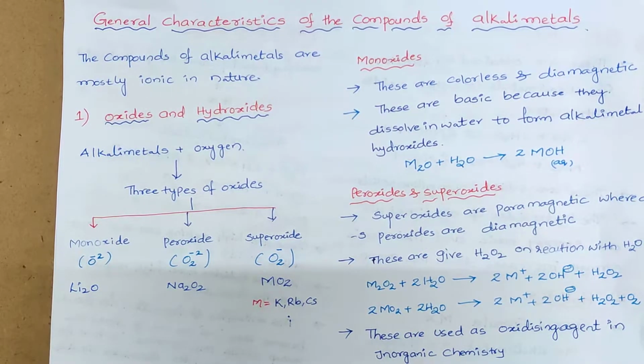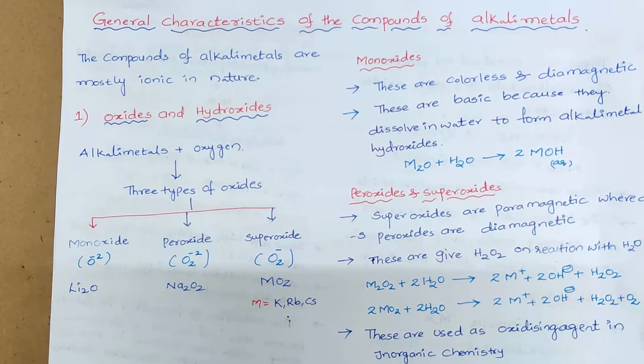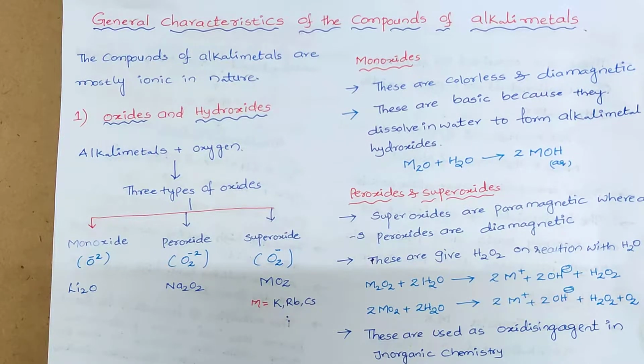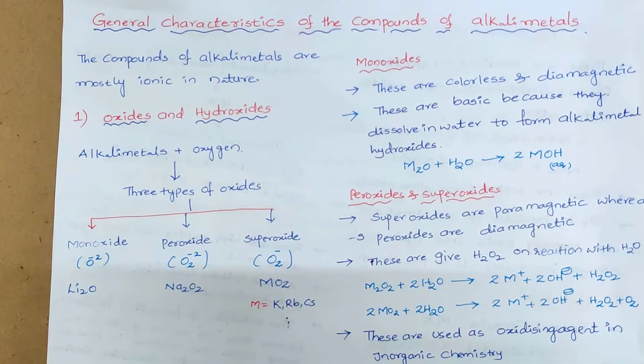When we observe the properties of monoxides, generally these are colorless and diamagnetic in nature. We have already discussed in chemical bonding and molecular orbital theory that oxide O2- is diamagnetic in nature. And whenever these oxides are dissolved in water, they form the hydroxides. That clearly indicates they are basic in nature. So these two are the properties of monoxides.